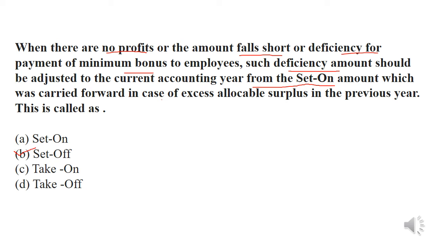So if there is any shortfall or deficiency or loss in the organization, say no profit in the organization, then the amount will be short, right? So there will be a shortfall in paying minimum bonus, and this shortfall can be managed by an amount. If there is any set on amount that has been incurred in the previous year, that will be used in this set off. Okay, so set off is basically a loss incurred by the organization. Okay, so answer B will be correct.